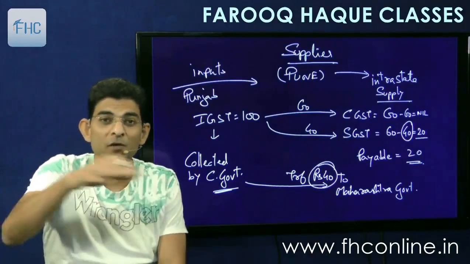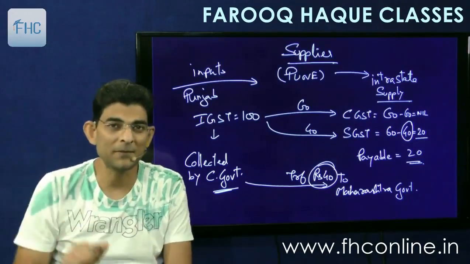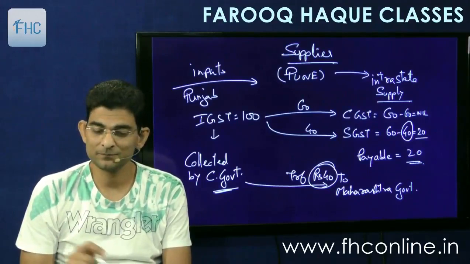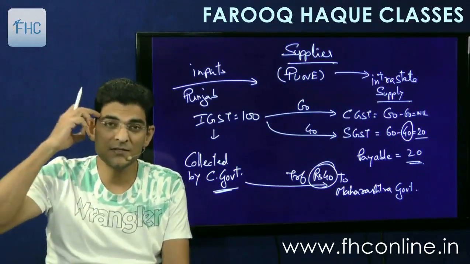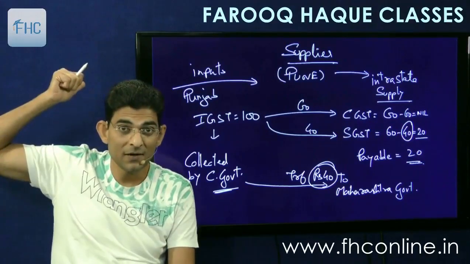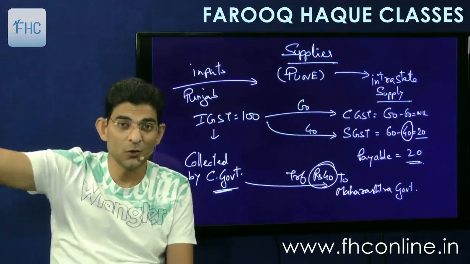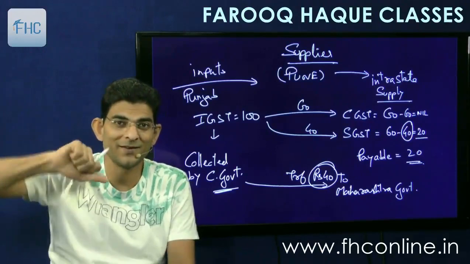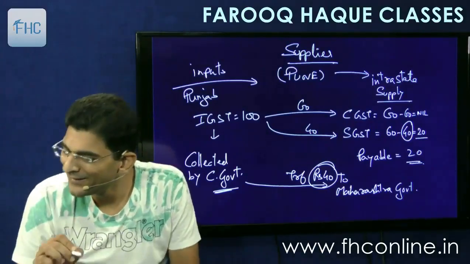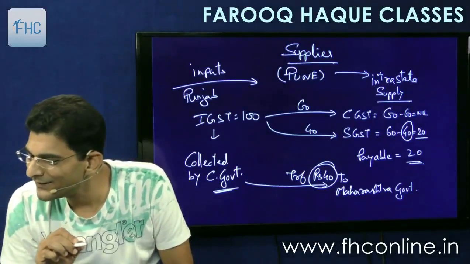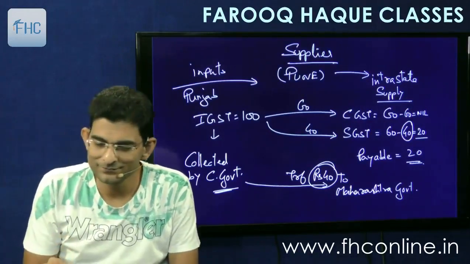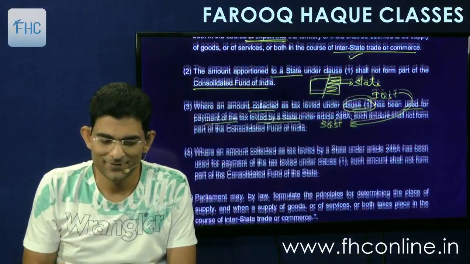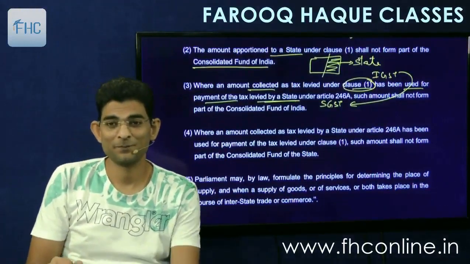So this 40 which is set off here will be transferred here. So these monetary transactions will keep happening behind the scene. At the front end, we the suppliers will be taking credit and setting it off, and at the back end, the government will keep transferring amounts or receiving amounts. Okay, so that was the third point.